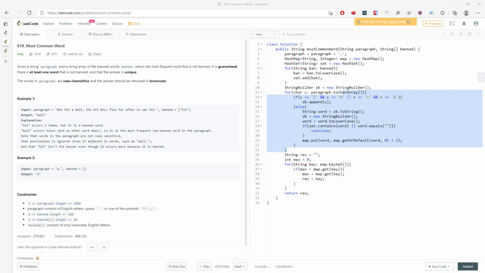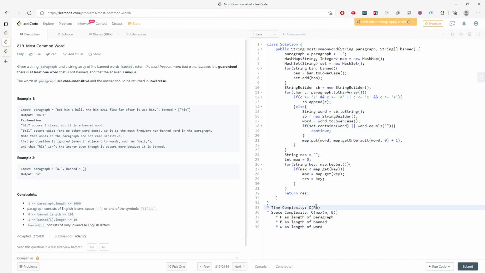So let me just quickly copy my quick note. So P W, O of P times O of W, right? And the space is O of W comma B. So you have to find the maximum between the banned string array and the word. So this is pretty much it, right? So think about it, right? All right, this is the solution without the regular expression.